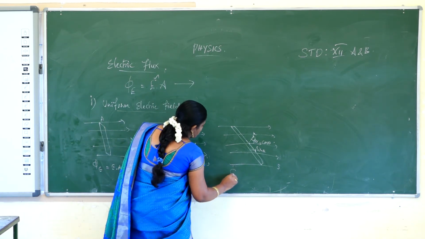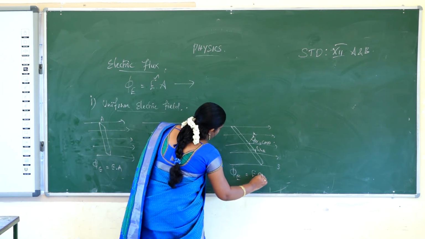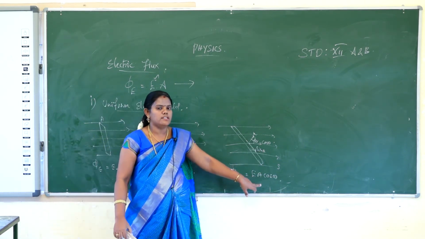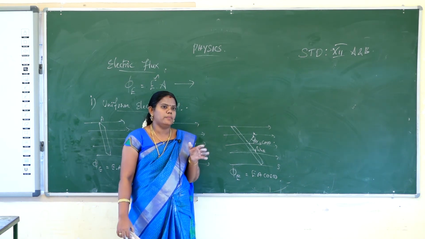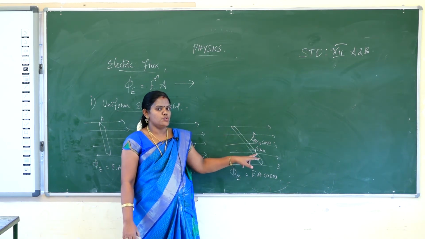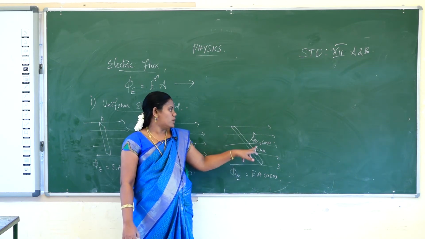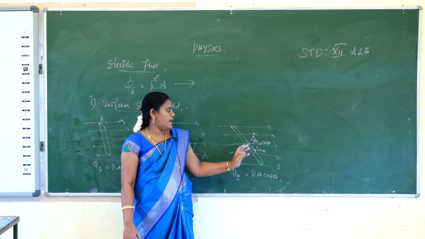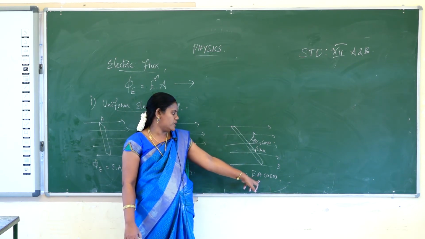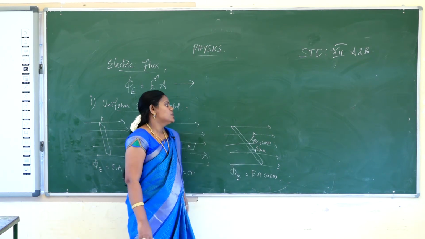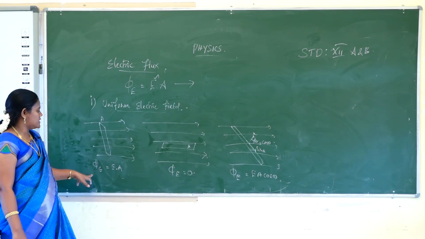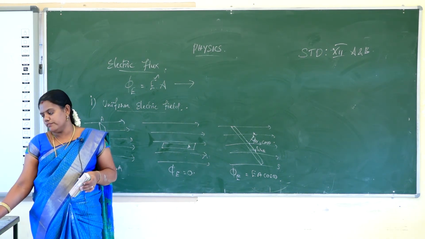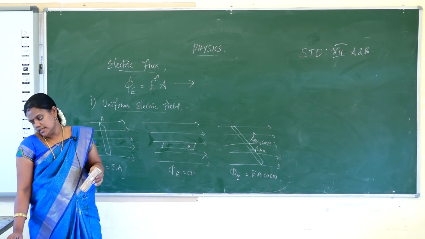So in this case electric flux is equal to EA cos theta, because two components are there, one is cos theta and another is sin theta, as the dipole is inclined. The parallel component will be cancelled out, because no electric lines cross in that area, and only the perpendicular component we choose, so phi is equal to EA cos theta. So three cases: the first case electric flux is E dot A, the second case electric flux is 0, and the third case electric flux is EA cos theta.